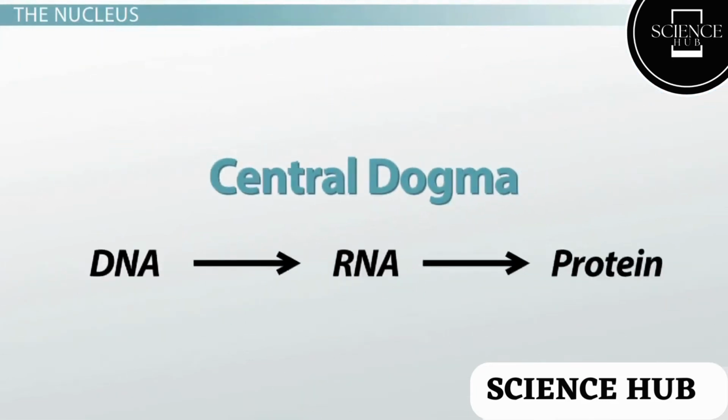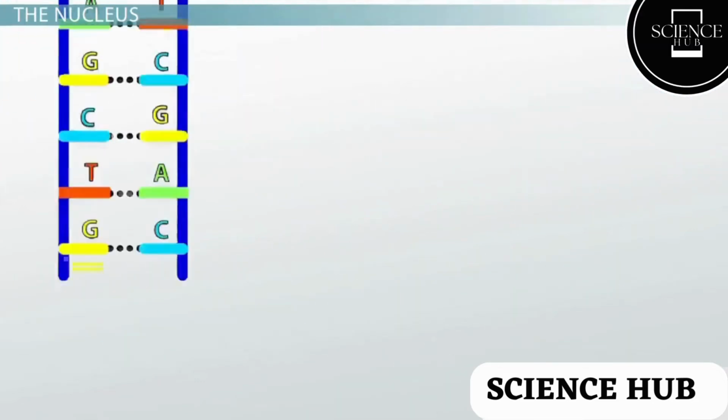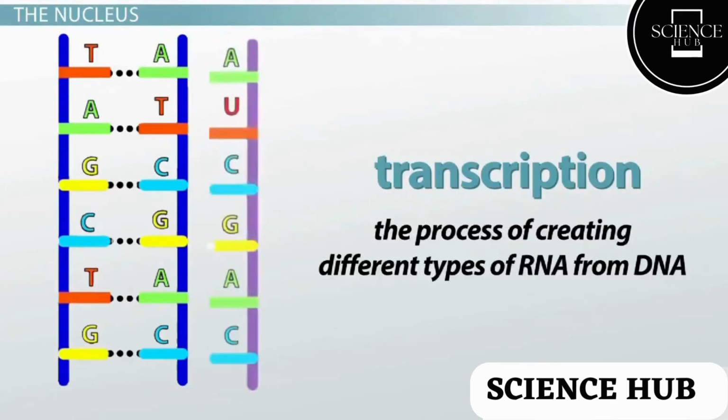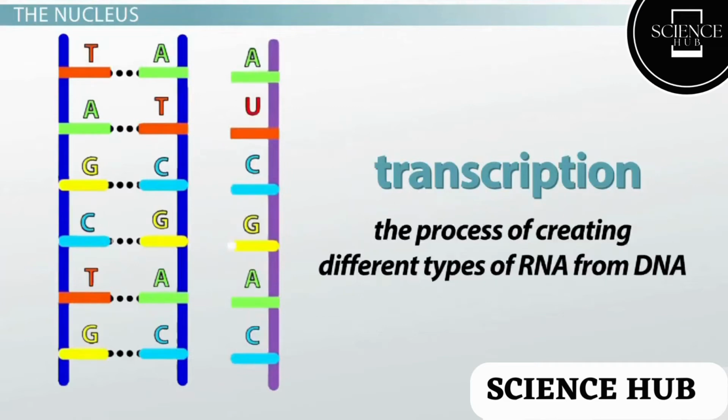Second, the nucleus is the site of transcription. The central dogma of biology states that DNA is copied into RNA, which is then turned into protein. Transcription is the process of creating different types of RNA from DNA. Transcription would be like making copies of individual pages of the owner's manual that can then be passed out and read by the rest of the cell.